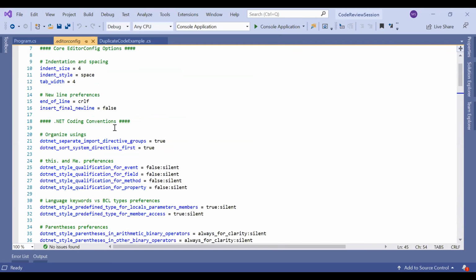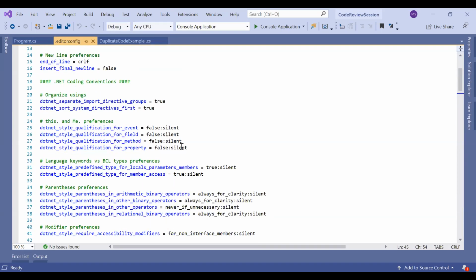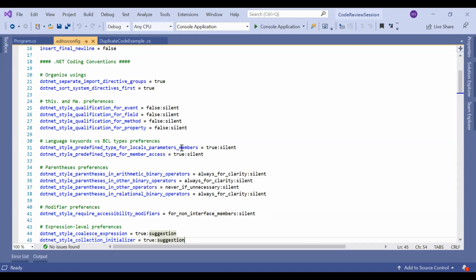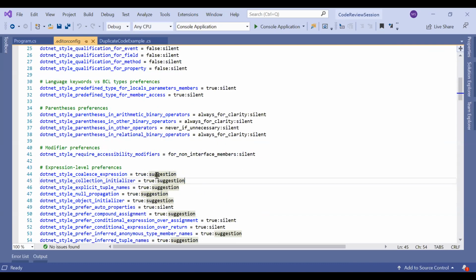You can see all the formatting rules are already present here. We can just follow this. Sometimes projects have different preferences, so we can change it accordingly here, or add rules here, so that we try to avoid these issues during development.